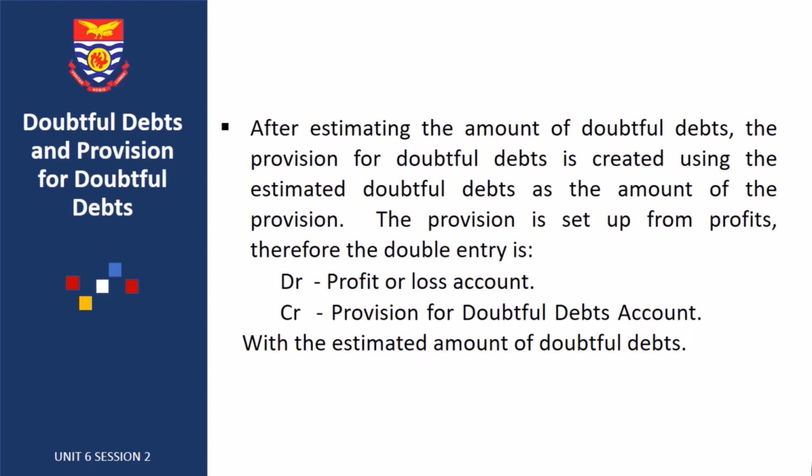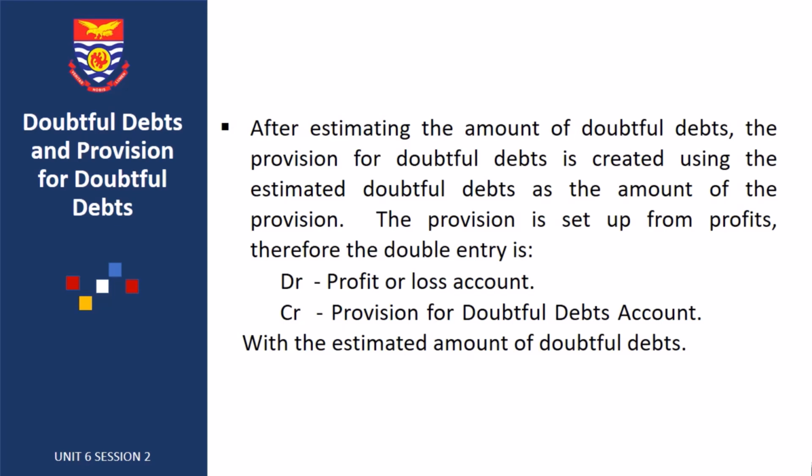Doubtful debts and provision for doubtful debts. As discussed above, some debts may be bad and thus have to be written off. Apart from this, there may also be some of the debts that the business may not be sure whether they are collectible or not. In other words, the collectibility of such debt is doubtful. This means they might be recovered or not recovered. With such debt, one should not treat them as bad debt and write them off because they might be paid after all. The most reasonable thing to do is to recognize the fact that there might be a possible expense if it turns out to be uncollectible.